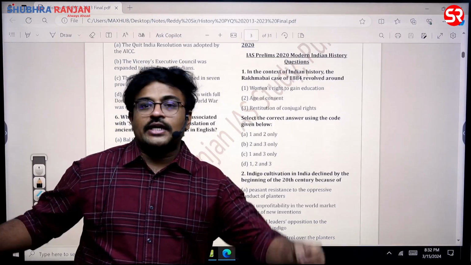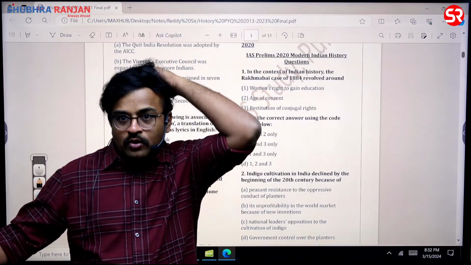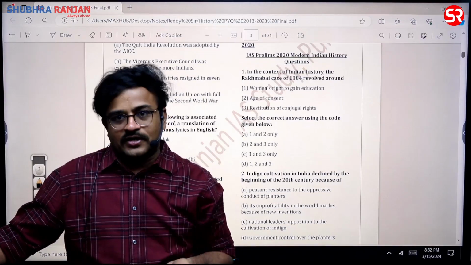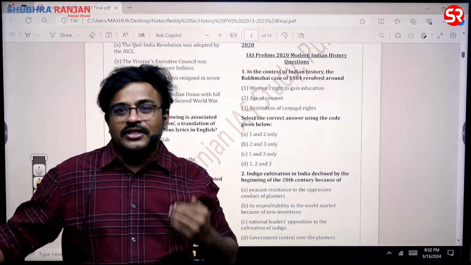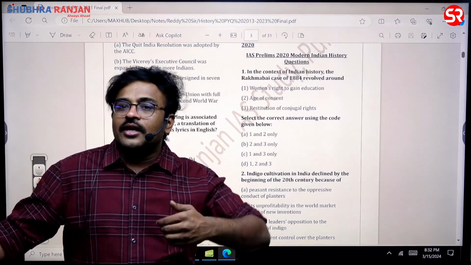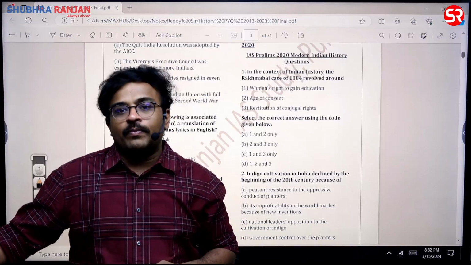This is where most aspirants commit mistakes, sir. They think that once a question is asked, UPSC is not going to return to the same question. But UPSC is a habitual offender, sir. It is going to come back to the same statements, same questions, same issues again and again, over and over again. That is the reason why every option in UPSC is important.